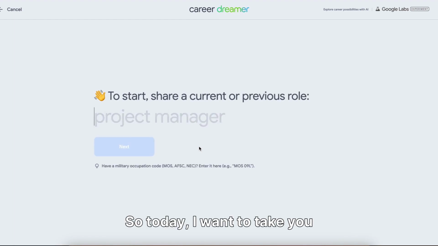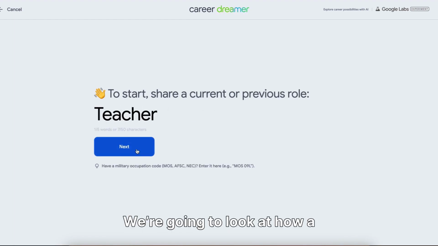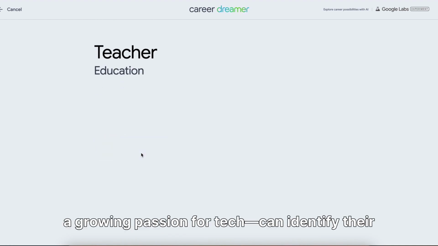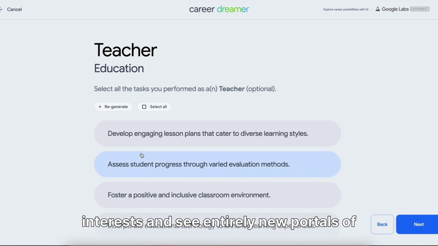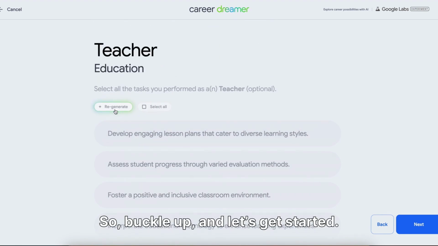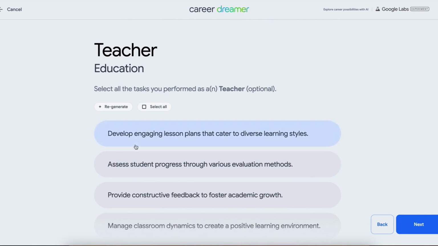So today, I want to take you through a journey. We're going to look at how a teacher, someone who loves the classroom but has a growing passion for tech, can identify their interests and see entirely new portals of opportunity they can navigate into. So, buckle up and let's get started. We're starting with our baseline.